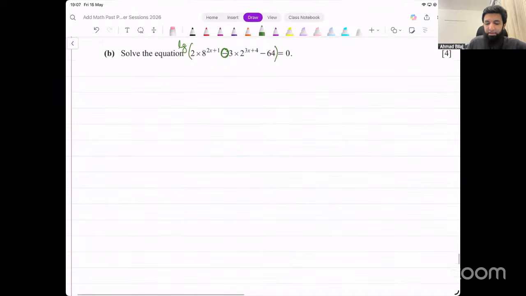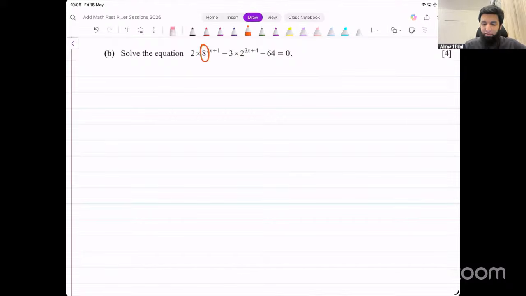So problems like these, we have to solve using some kind of substitution. Now think about what numbers x is coming in the power of. x is coming in the power of 8 and x is coming in the power of 2. So you have to make it the same number in the base somehow.